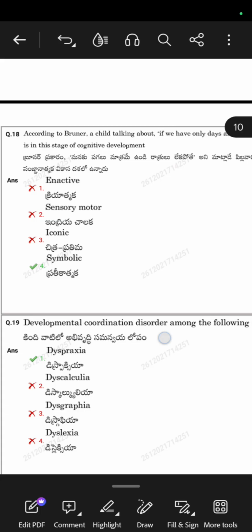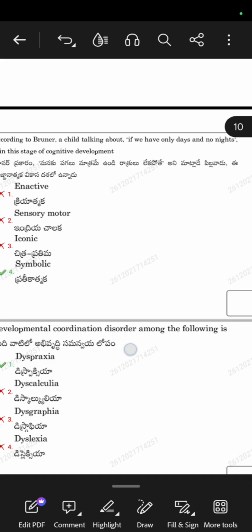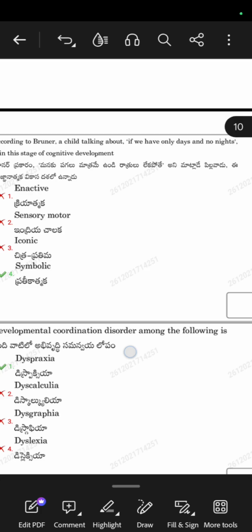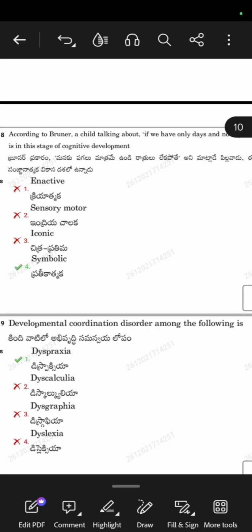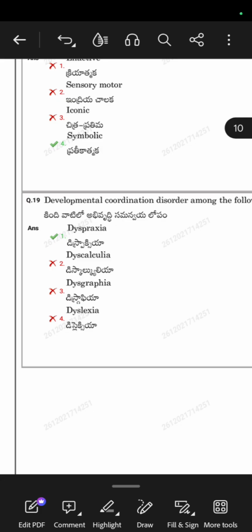Symbolic stage. Enactive, no, the child is very active because he wants to know why, if there are only days, if there are no nights, what happens. He's thinking, he's very active. Sensory motor means how his senses are working. No, it's not excellent, iconic. No, this is also not. So the right answer is symbolic.